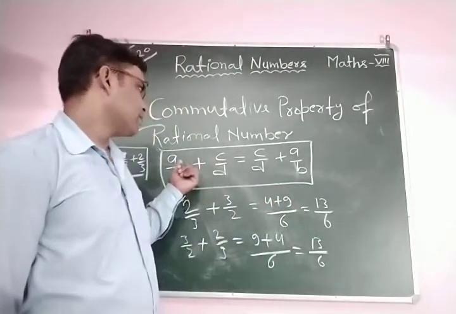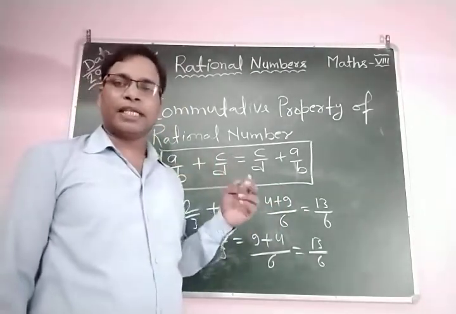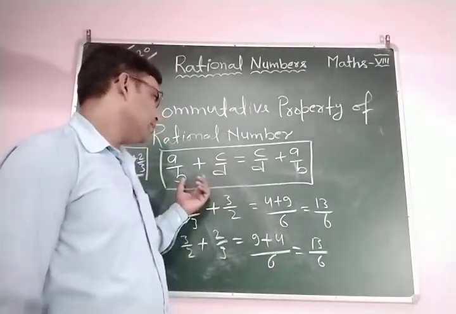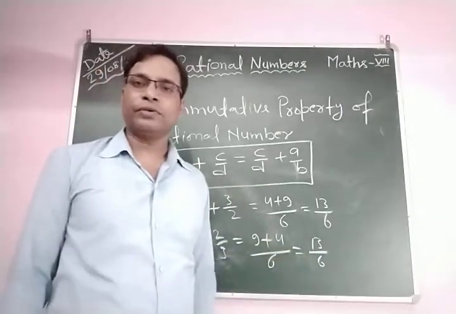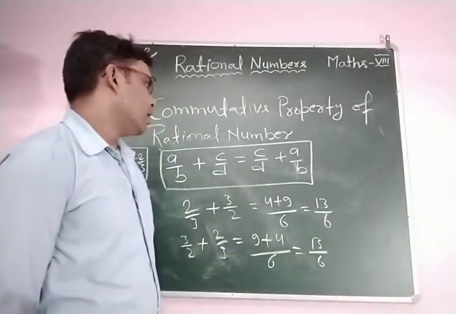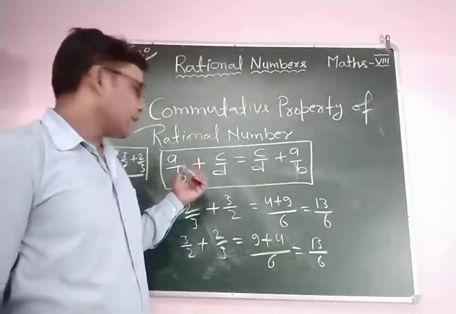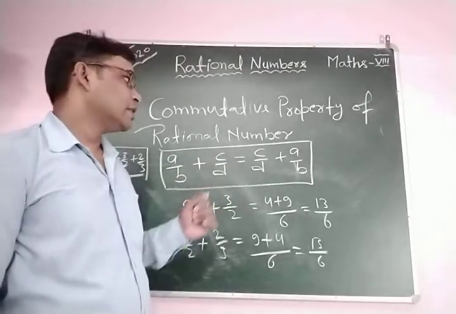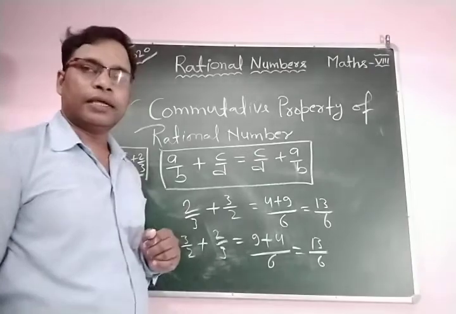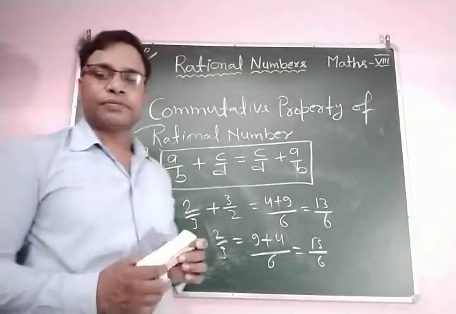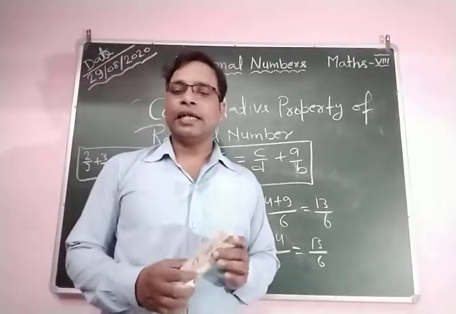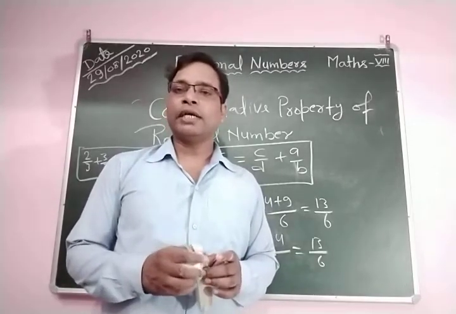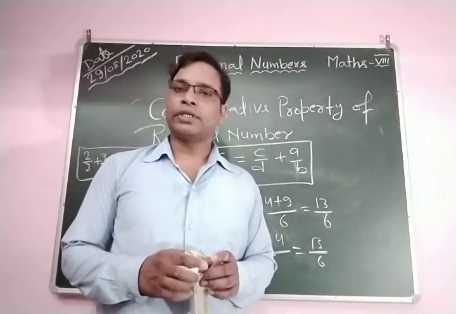Here you can see we take two rational numbers a by b and c by d, where b and d are not equal to 0. So if a by b plus c by d is equal to c by d plus a by b, and both are equal, then you can say this is called the commutative property of addition of two rational numbers.